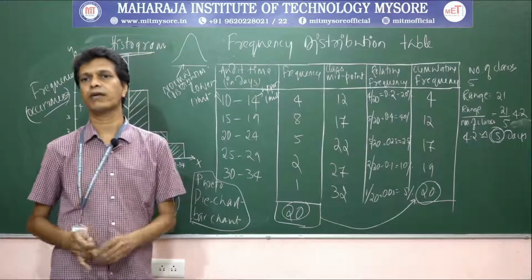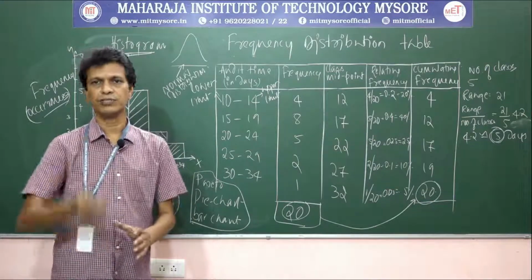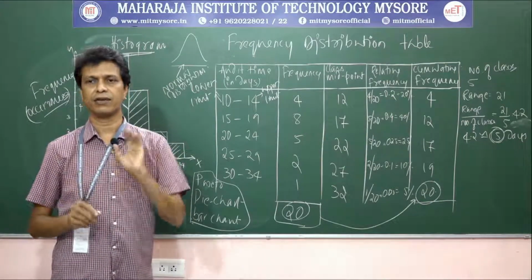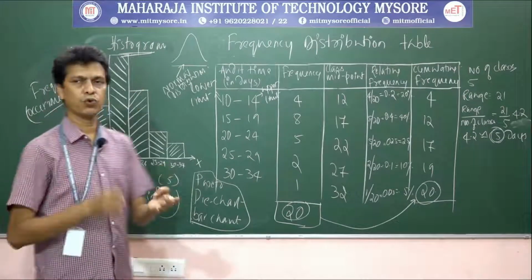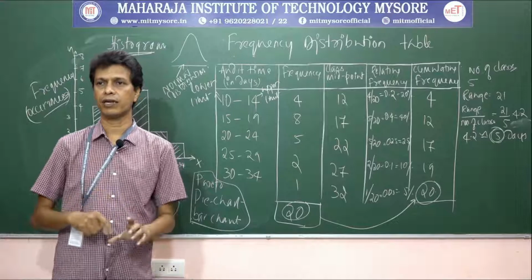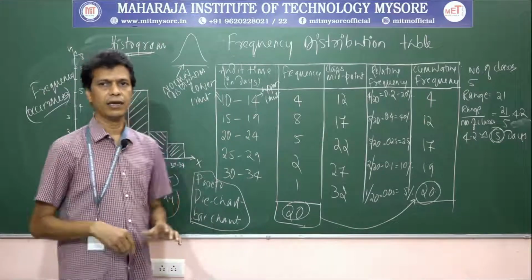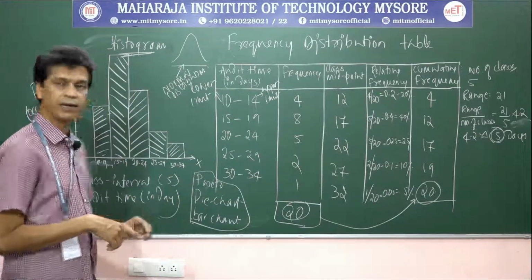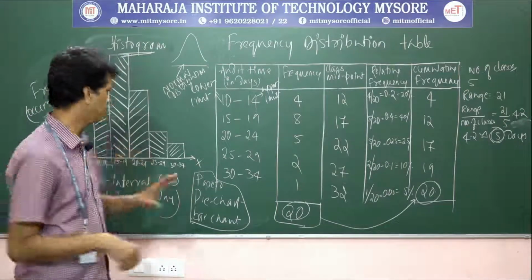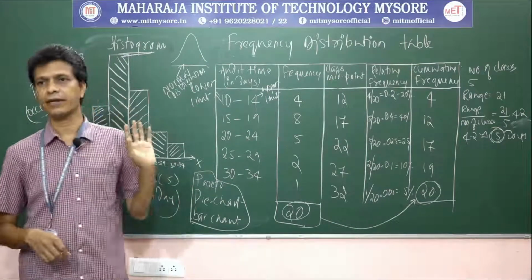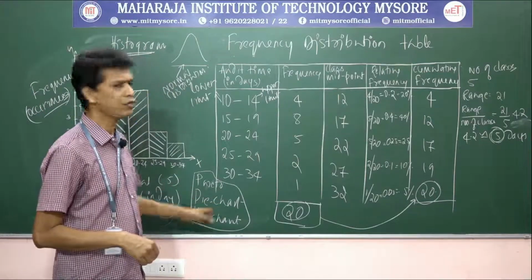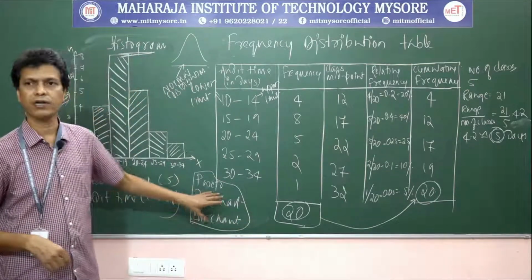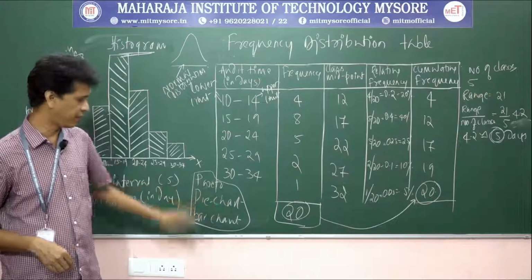Now you recall from our last session the basic measurements in data measurement. The first two are nominal and then ordinal, that is the qualitative data, and the other two are the interval and the ratio data, that is the quantitative data. The histogram is with respect to quantitative data, and for the qualitative data we use the pie chart. The qualitative data is basically for classification or identification.